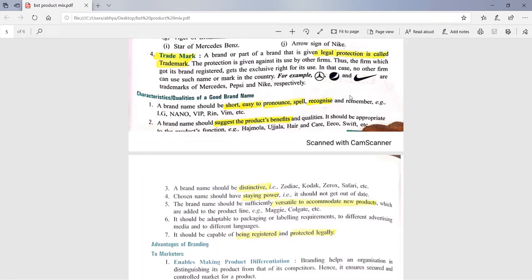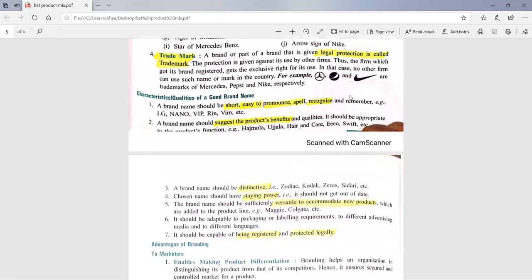Okay, so what should be the qualities or characteristics of a good brand name? A brand name should be short, easy to pronounce and spell. Whatever brand name you are going to choose for your product, that must be short, easy to pronounce and spell. Next, a brand name should suggest the product's benefit and qualities. Whatever brand name we select must be suggestive. Suggestive means that it should tell about the qualities of the product.